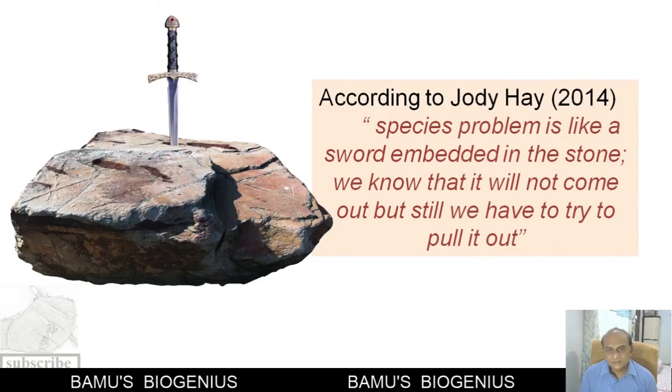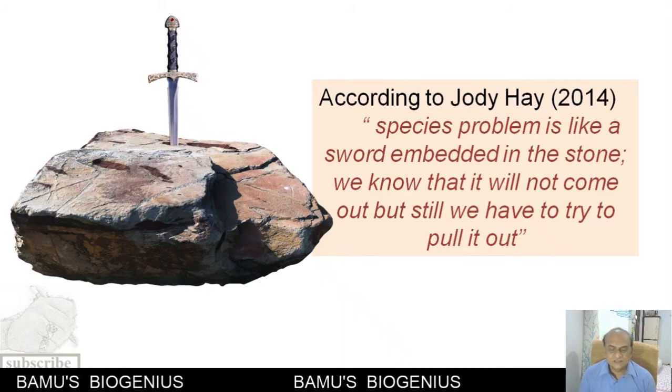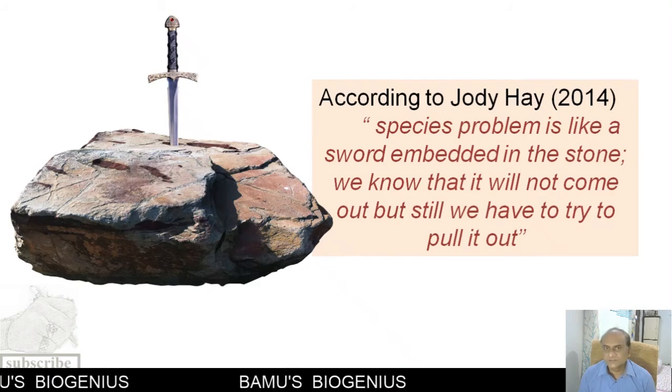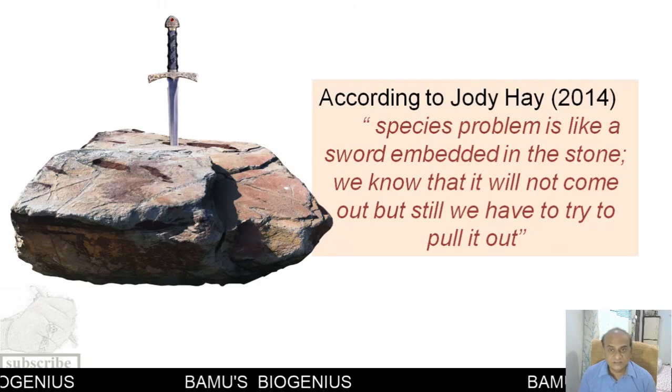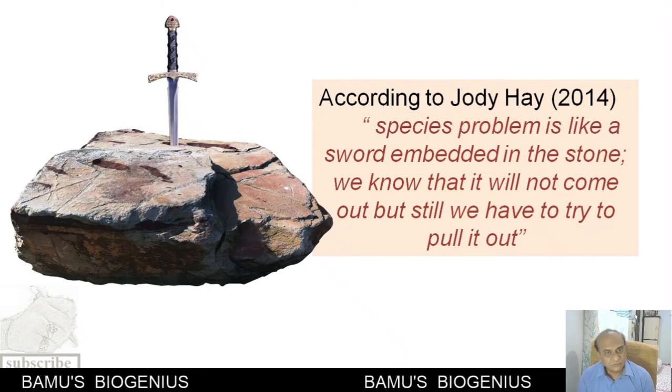According to Jody Hey, a professor of biology at Temple University, in 2014 he described the species problem as a sword embedded in the stone, and we know that it will not come out, but still we have to try to pull it out.